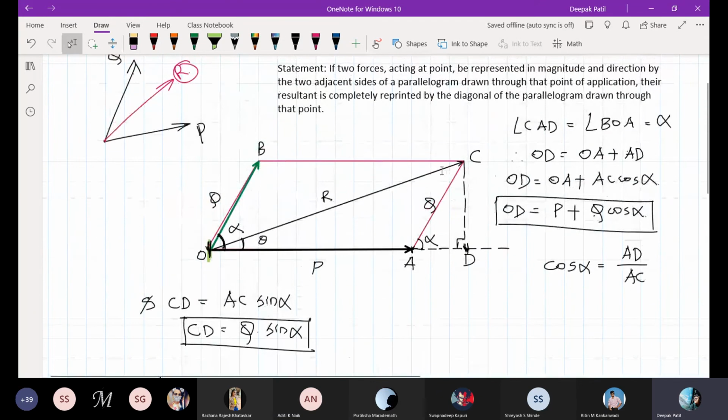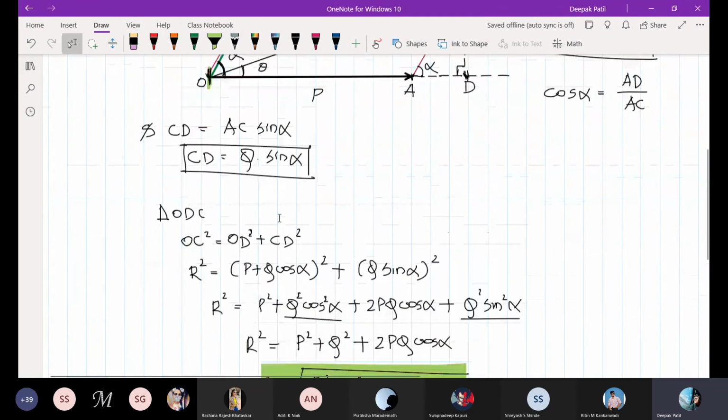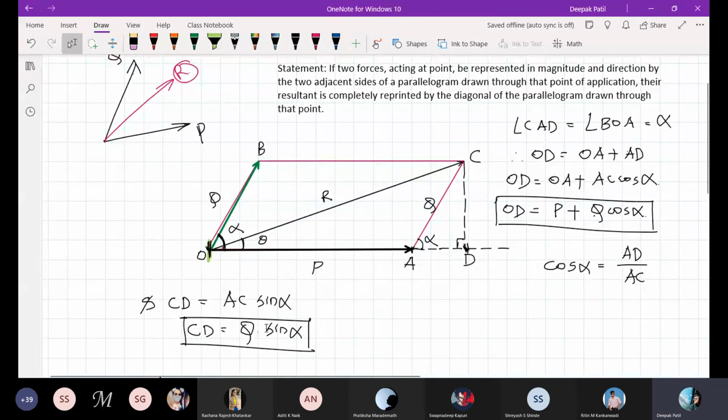Then you have to take this right angle triangle ODC. OC will be your hypotenuse. So OC square is equal to OD square plus DC square as per the Pythagoras theorem. But what is OD? It is nothing but OA plus AD. This I have written here: OD is equal to P plus Q cos alpha. And CD also I have written here: Q sin alpha.